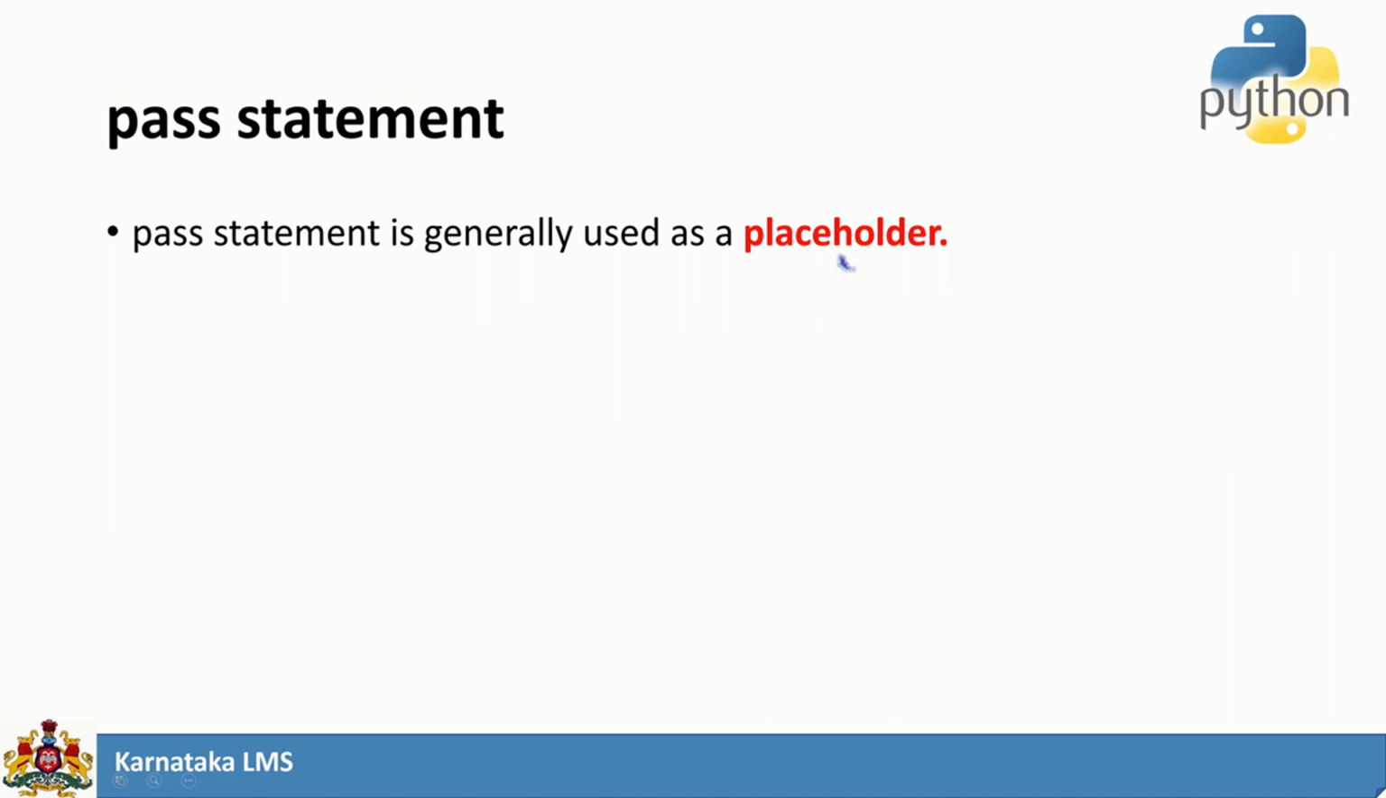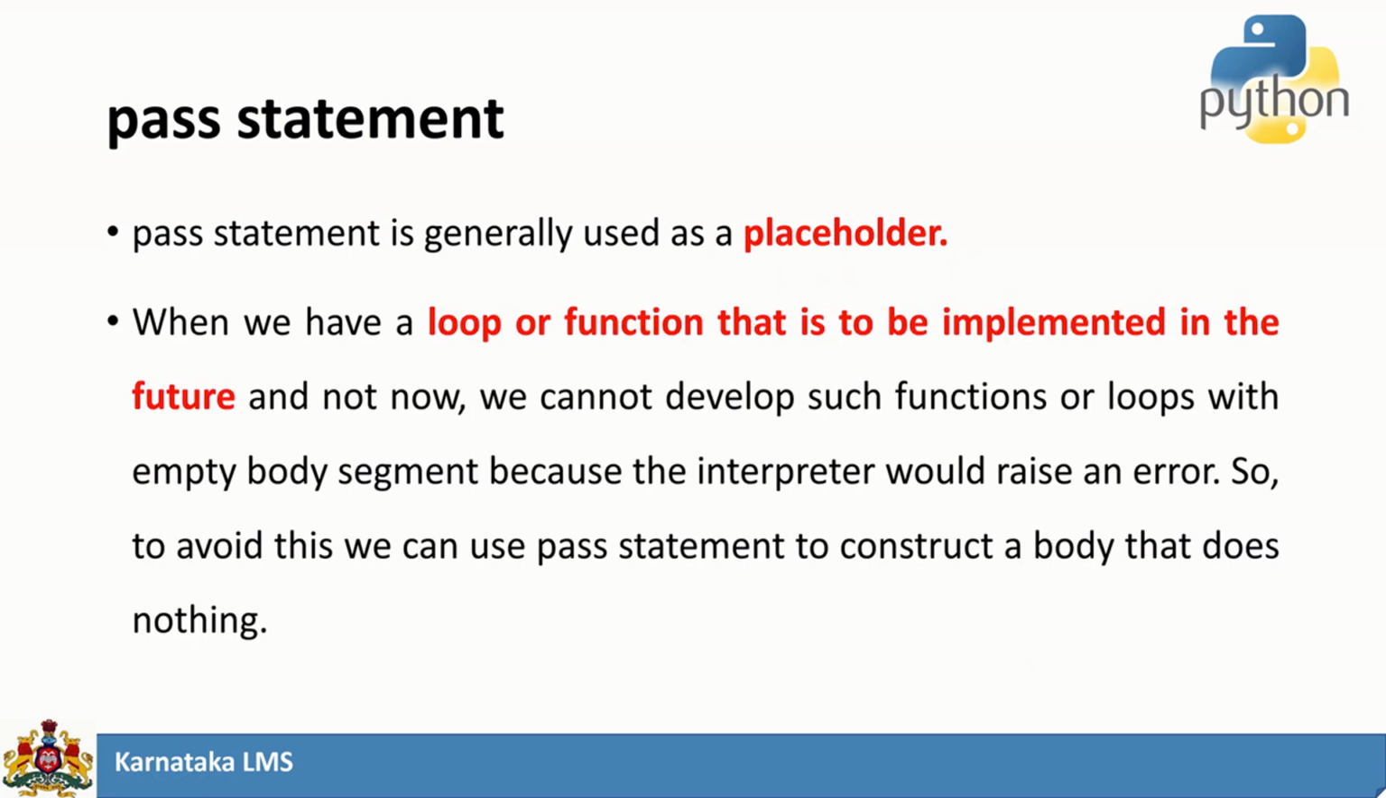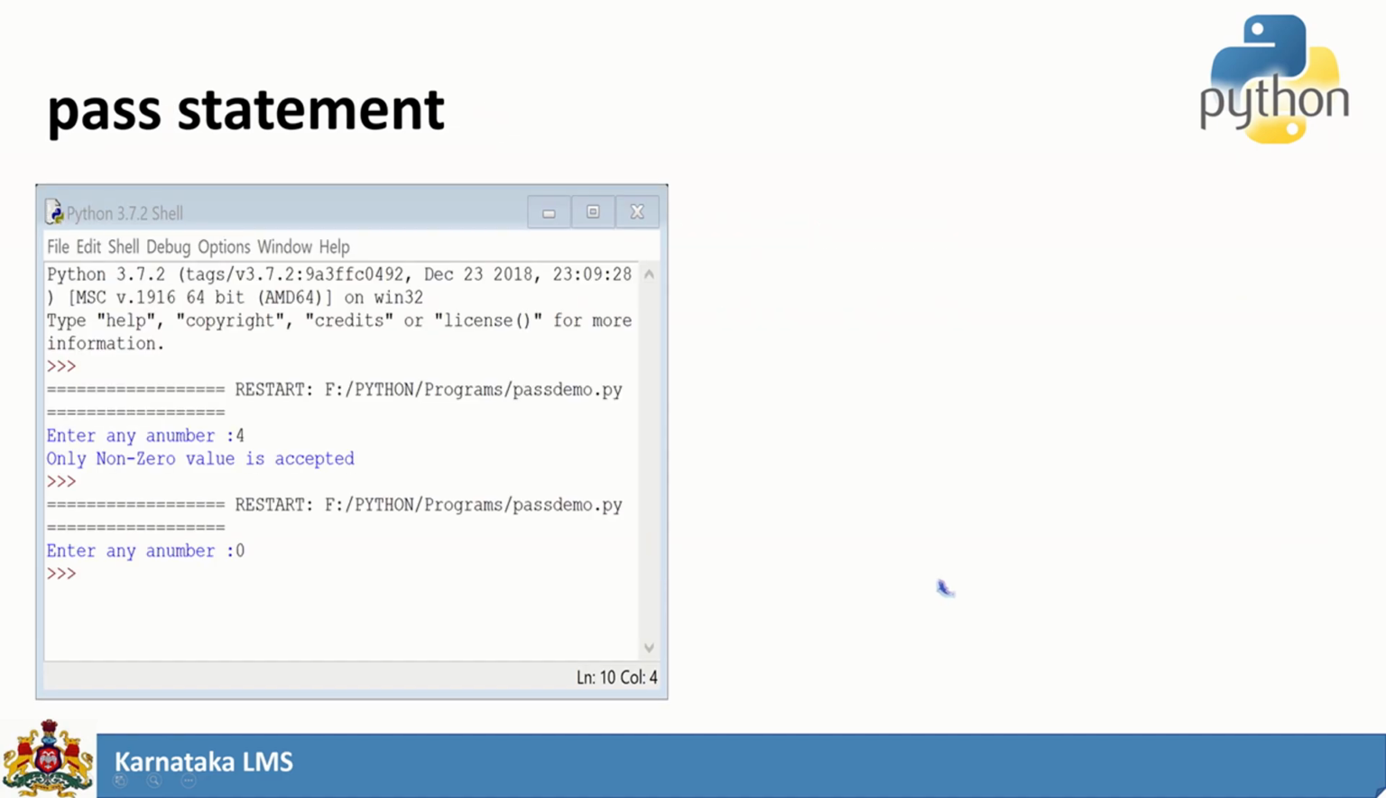Here it is just a placeholder, a placeholder to say there is a set of statements. When we have a loop or function that is to be implemented in future, then you can just give this pass statement. So the interpreter will not give you an error. If you don't give any statements, simply it will pass and go to the next statement.